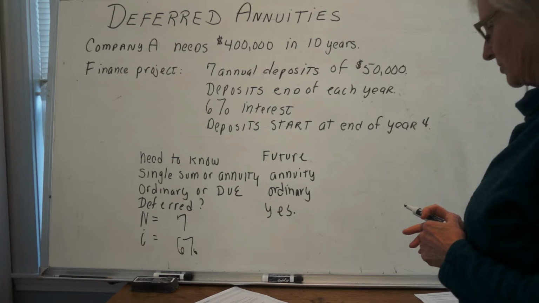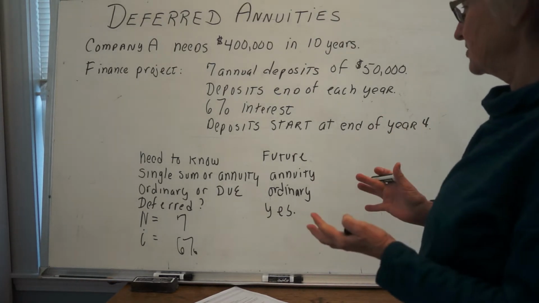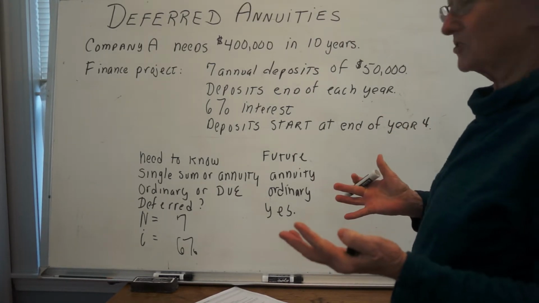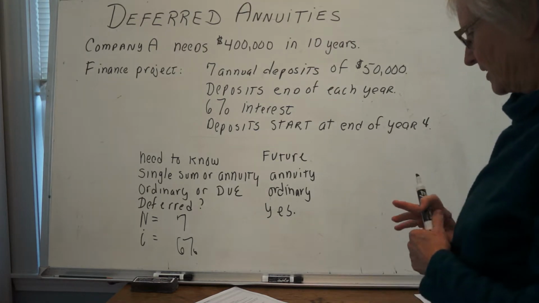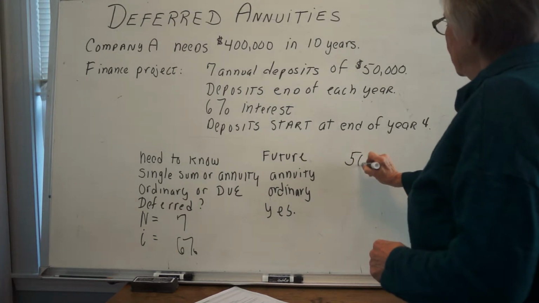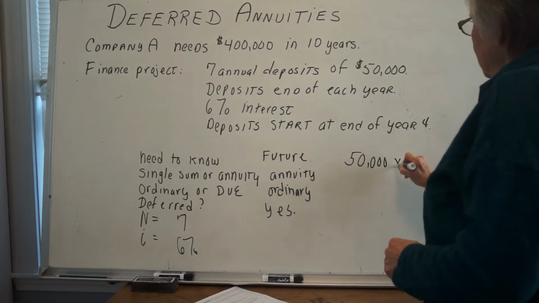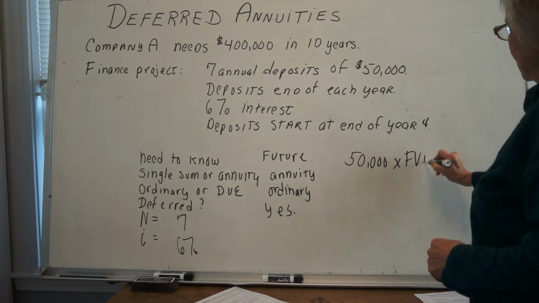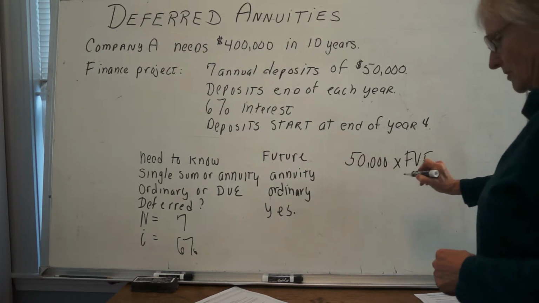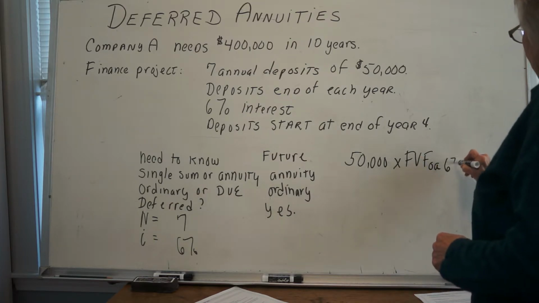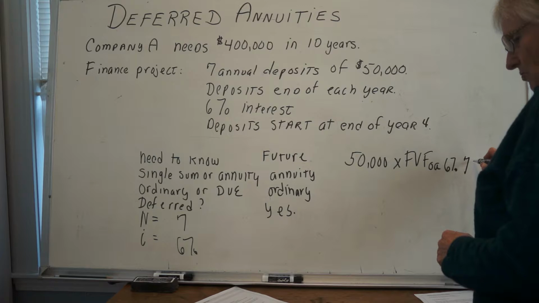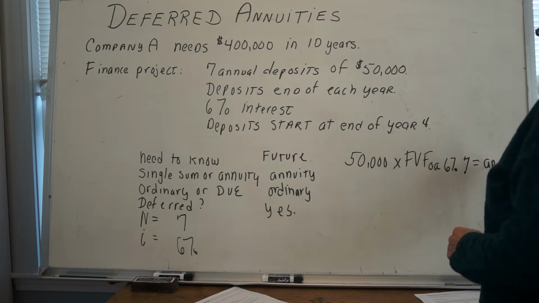Okay, so years 1 through 3, there's no deposits at all, nothing happens, and since it's a future value, we basically ignore it. So what we're saying, if we set up the problem, is that 50,000 times the future value factor of an ordinary annuity for 6% and 7 is going to equal the amount we will have available in 10 years. Okay, so the amount available to build our factory.